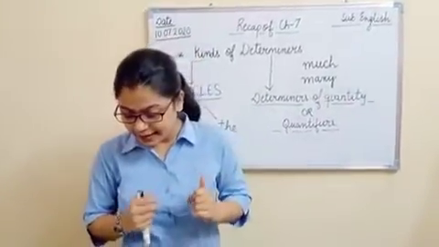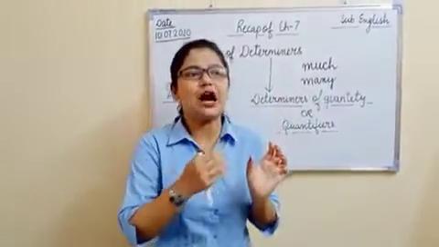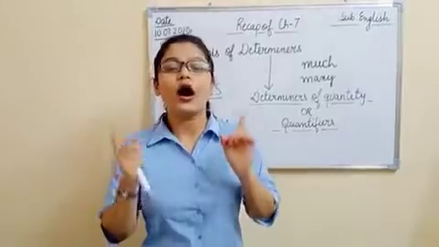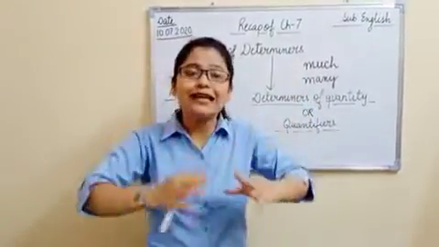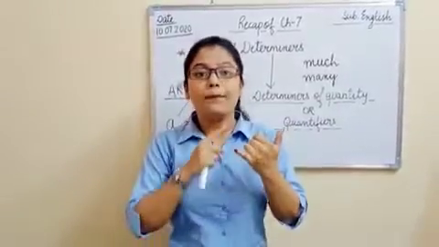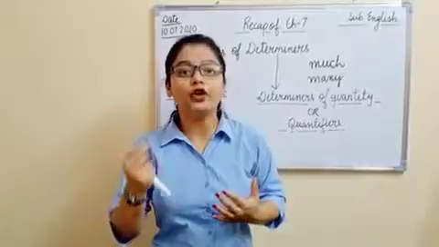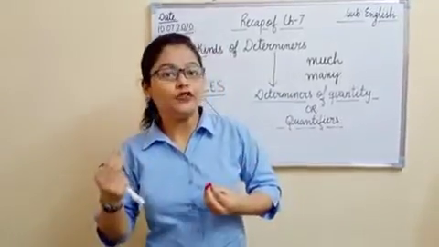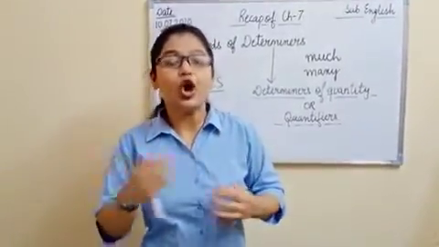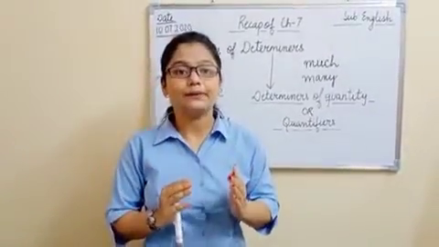S-O-M-E, some. That is, here are some books. So some is basically a positive word for a few. And all these words like much, many, little, a little, the little, few, a few, the few, some, any, all these are determiners of quantity. Okay?